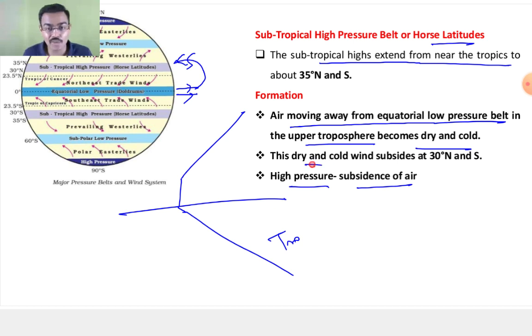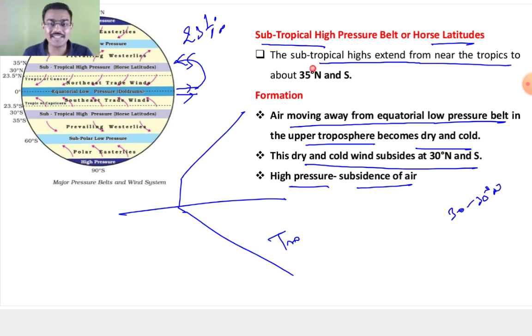So this dry and cold wind subsides at approximately 30 to 35 degrees north and south. You find this subtropical. Now, why is it called subtropical? Because it is beyond the tropics, it is near the tropics. So what are the tropics? That is your Tropic of Cancer and Tropic of Capricorn that we have discussed, at 23.5 degrees north and south. So you find this at 30 to 35 degrees north and south.